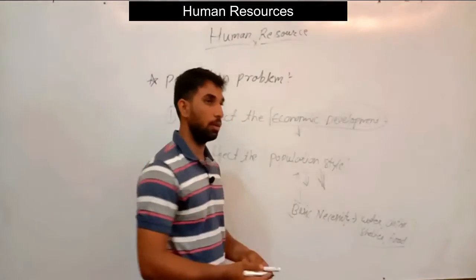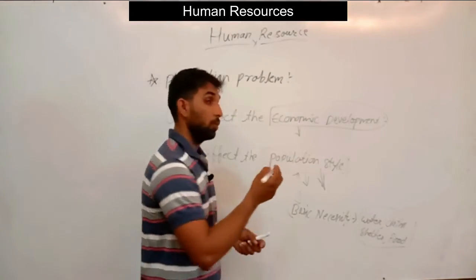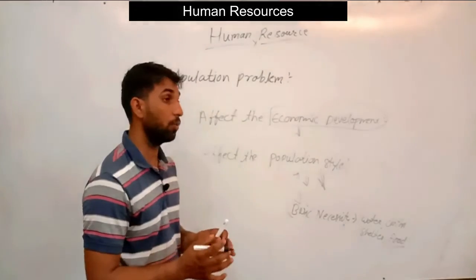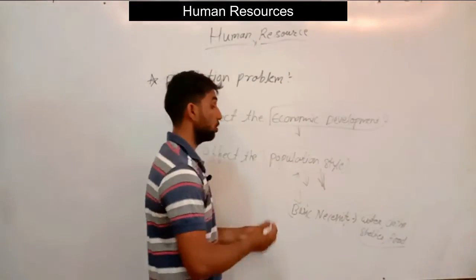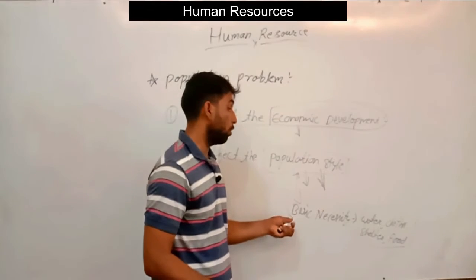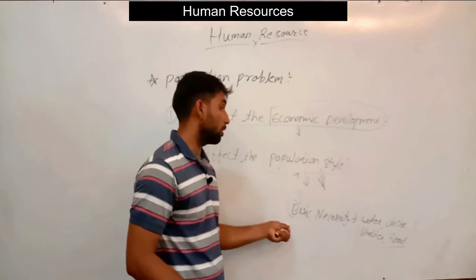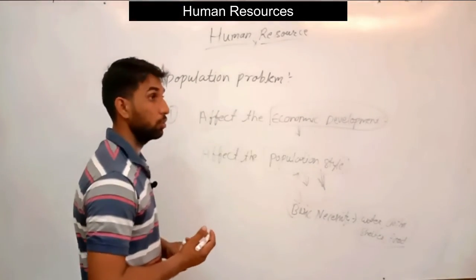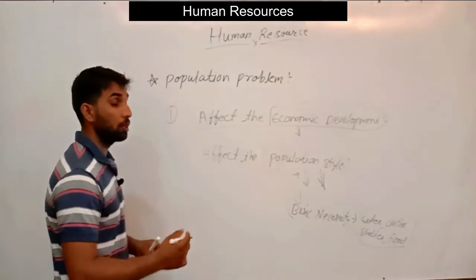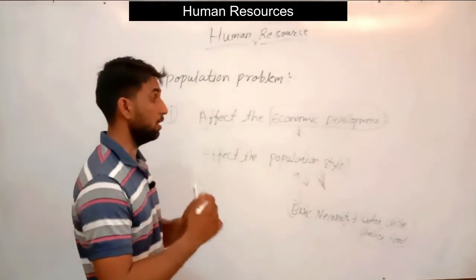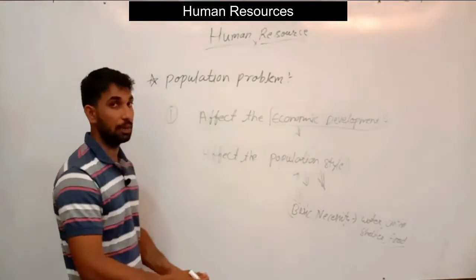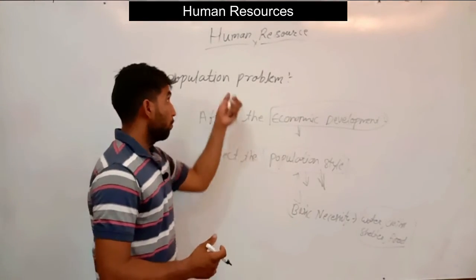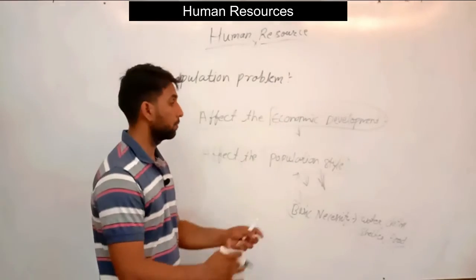They do not access the appropriate basic necessities, so they will be affected in terms of health services, education, or other things. So that population is not converted into human resources due to the lack of education, lack of health services, or proper training, because population growth affects the overall scarcity of resources.